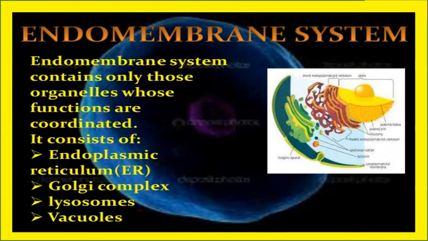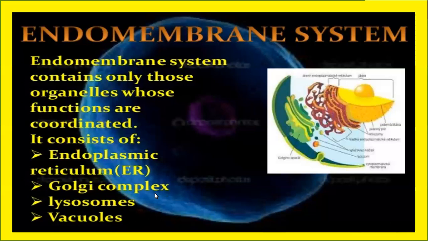Which are the most important cell organelles belonging to the endomembrane system? First one, endoplasmic reticulum. Second one, Golgi complex. Third one, lysosomes. And fourth one, vacuoles. All these cell organelles together are called the endomembrane system. Why? Because their functions are highly coordinated.